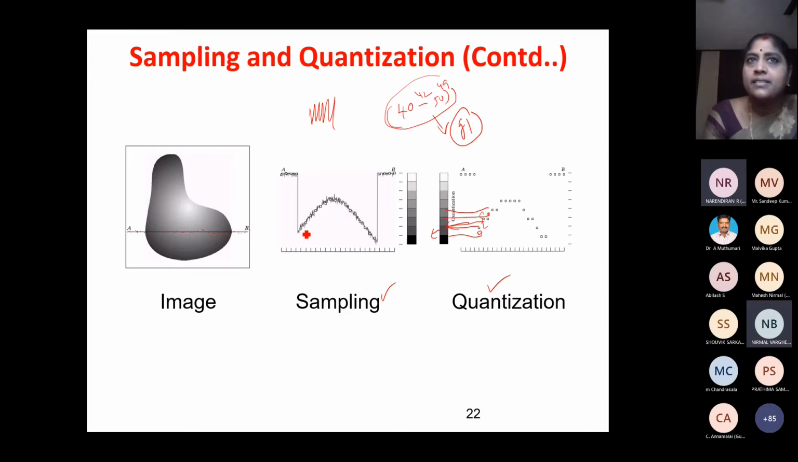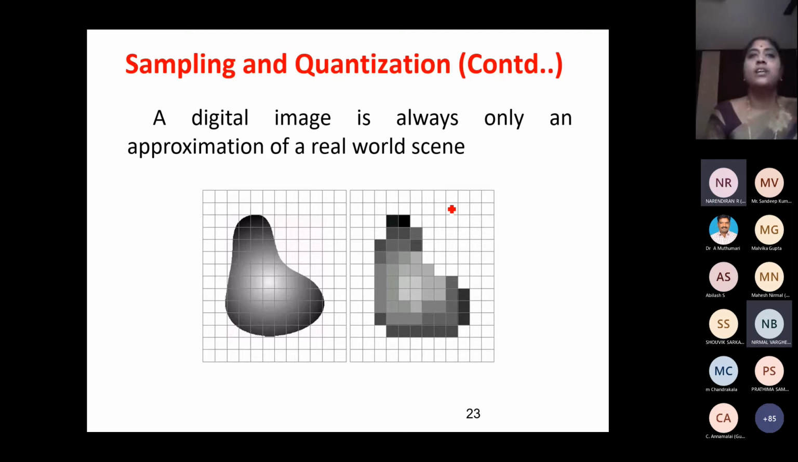The signal is continuous in nature. In the signal, I am going to take samples and quantize the samples. And once I do this, I am going to get a digital image. See, this is the original image, how smooth it is. And now I have taken samples and I am trying to reconstruct it. I am going to get an approximation. It is not the real one. It is always an approximation of the real world scene.